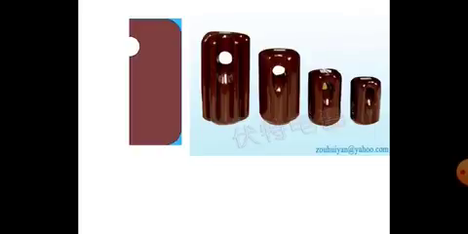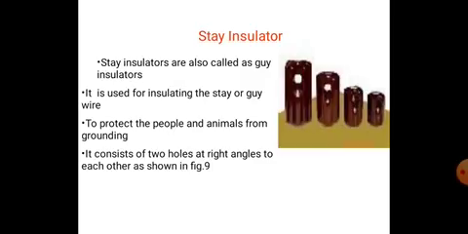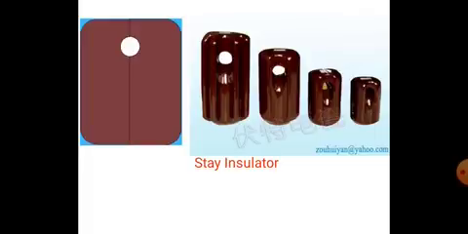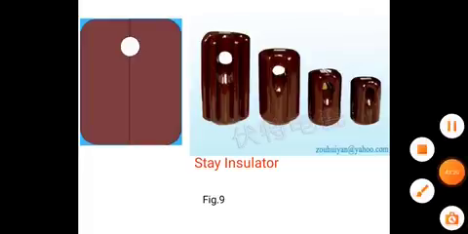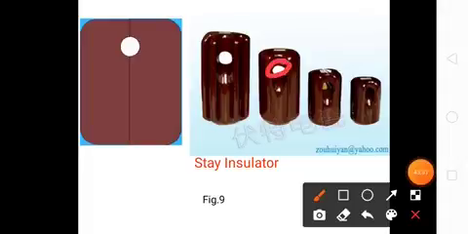It consists of two holes at right angles to each other as shown in the figure. This is the cross sectional view. You see here it is one hole, and another hole is like this in the horizontal plane,